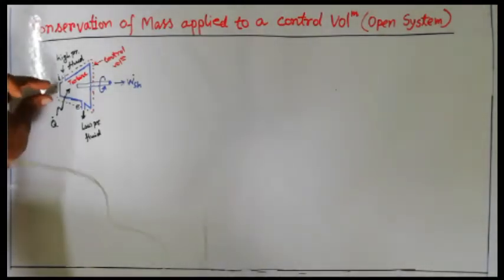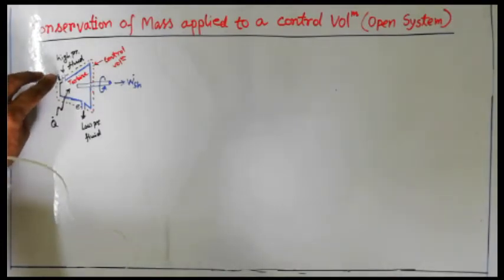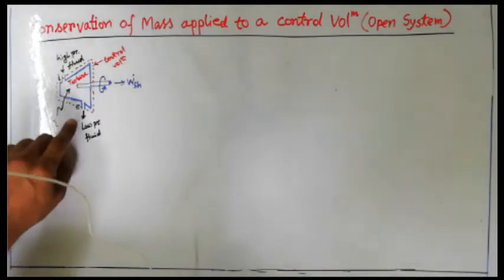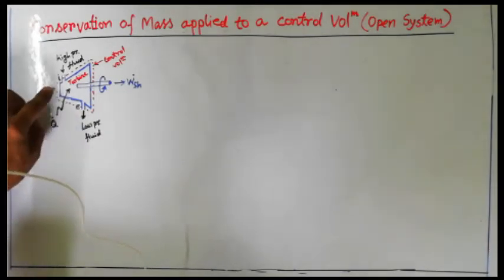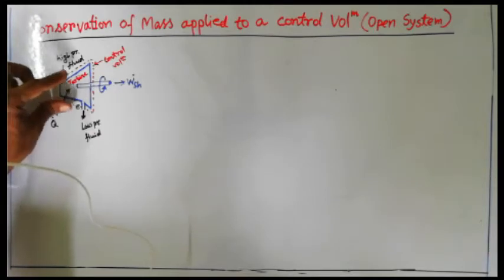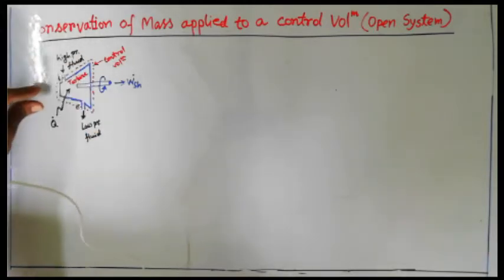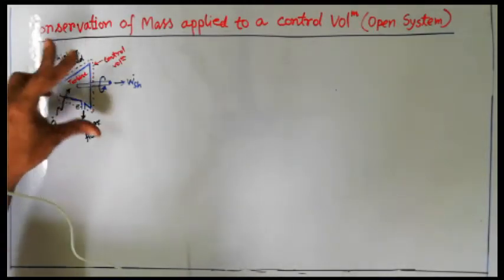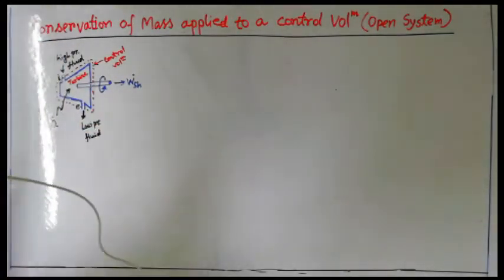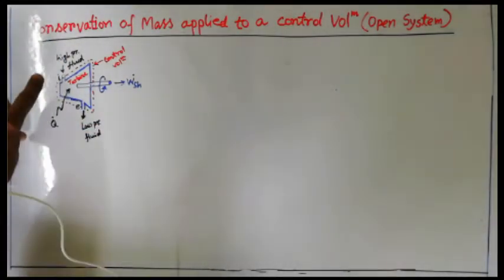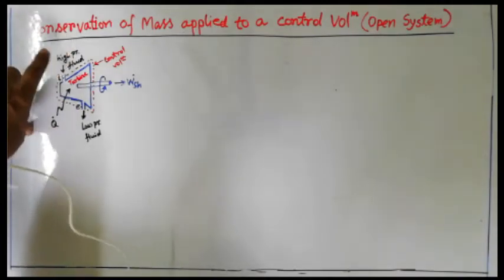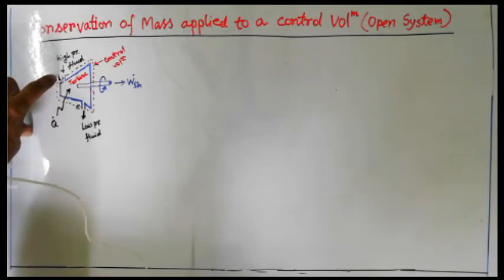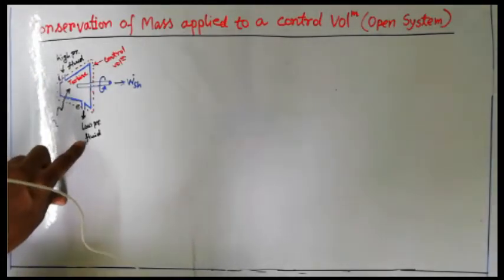In this inlet part I have written small i, that means it is the inlet port, and here I have written small e, that means it is the exit port. So you can see from inlet to exit the shape is divergent, that means volume expansion is going on inside the turbine. And here I have written that high pressure fluid, P means pressure, high pressure fluid is coming in from the inlet port, and low pressure fluid is going out from the exit port.